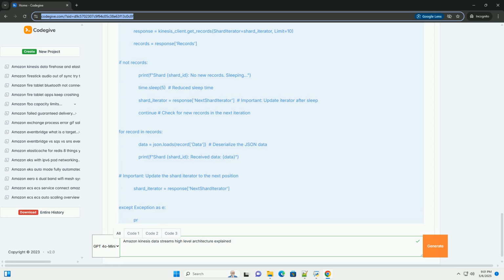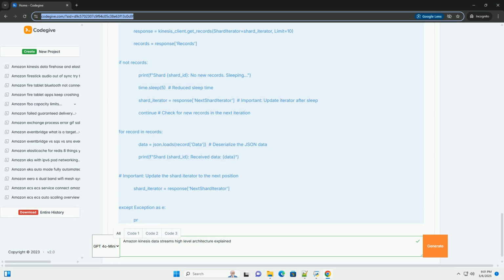Throttling. Implement retry logic with exponential backoff to handle potential throttling by the Kinesis Data Streams service. Ordering. Data records are ordered within each shard. If you need global ordering across the entire stream, you need to ensure that all records are sent to a single shard, which defeats the purpose of sharding for scalability.